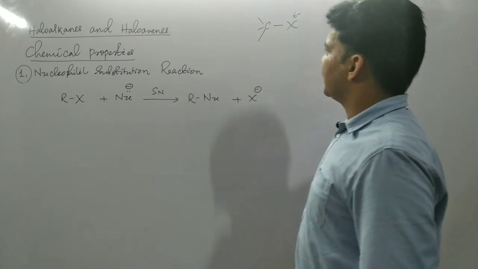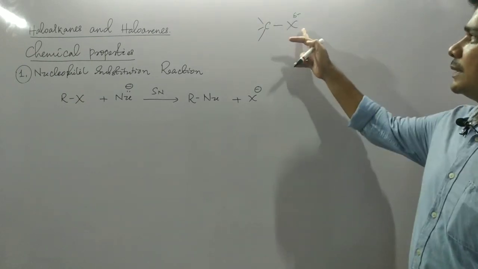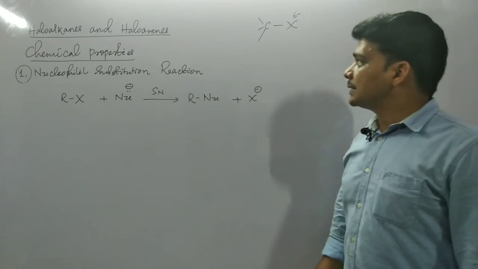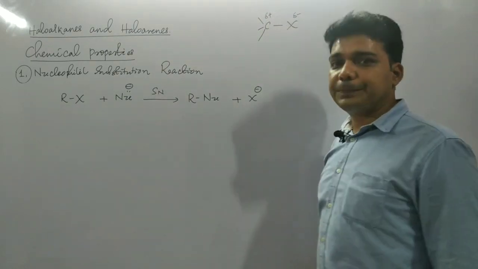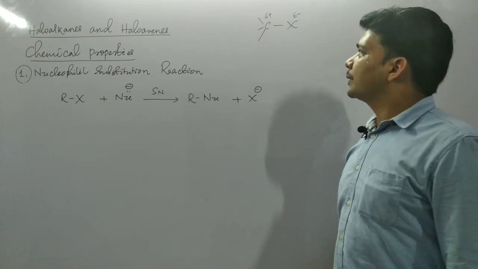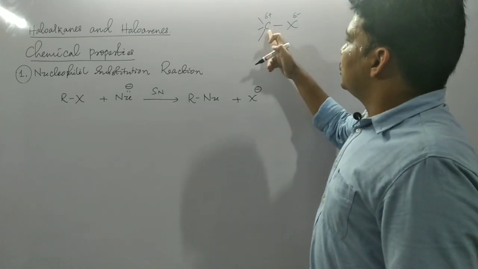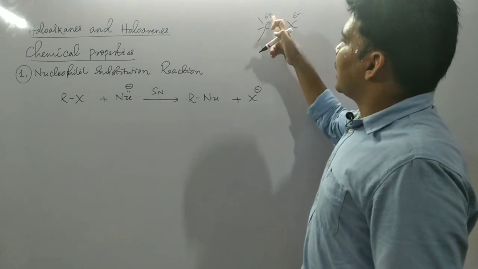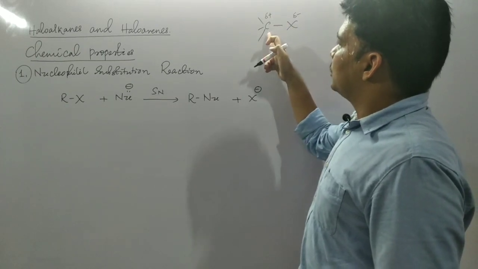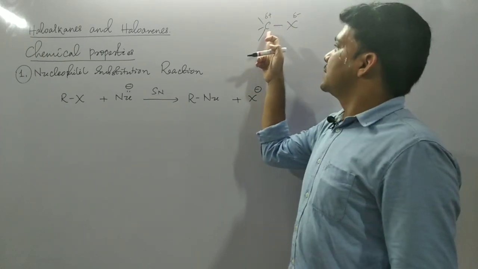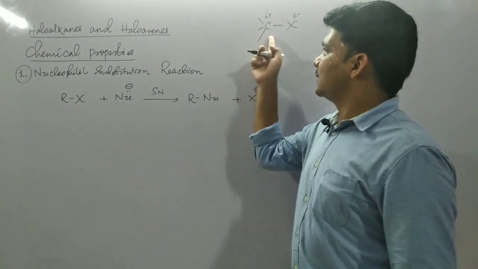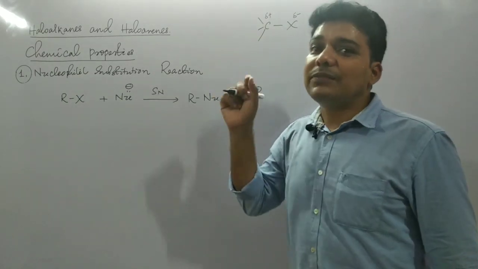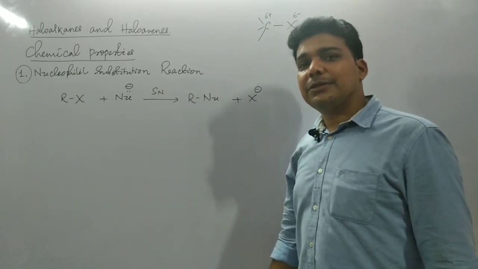So a partial negative charge will be developed over this halogen atom, and the same quantity of positive charge will be developed over this carbon. Due to the polar nature, a partial positive charge is developed over this carbon. Now this carbon is electrophilic, and that is the target of attack by nucleophiles.